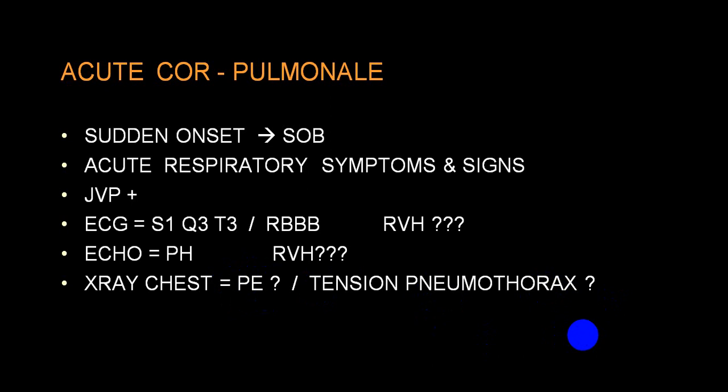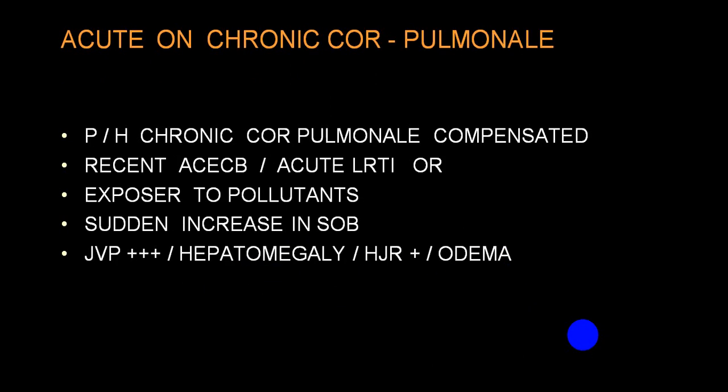That may be seen on a plain X-ray, and you can confirm the diagnosis of acute pulmonary embolism by doing CT pulmonary angiography. In acute on chronic, the person is already in a compensated stage. On top of that, he develops an acute exacerbation of chronic bronchitis or severe lower respiratory tract infection, or he is exposed to pollutants, and suddenly there is an increase in shortness of breath. Now the person has clinical signs of elevated jugular venous pressure, hepatomegaly, positive hepatojugular reflux, ascites, edema, etc. Now we'll say that this is acute on chronic.